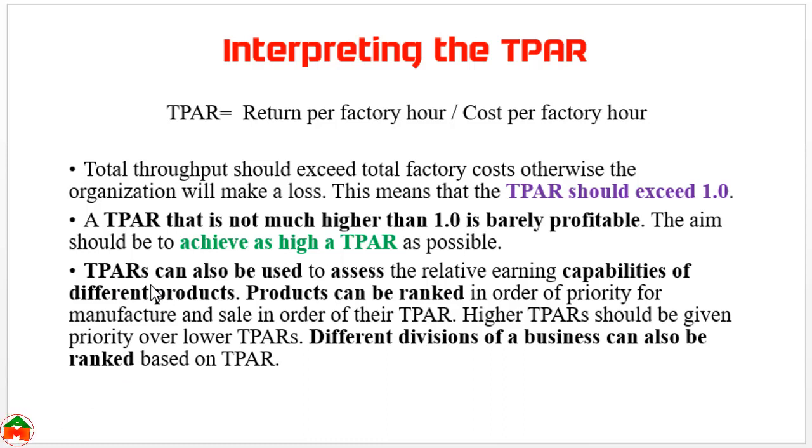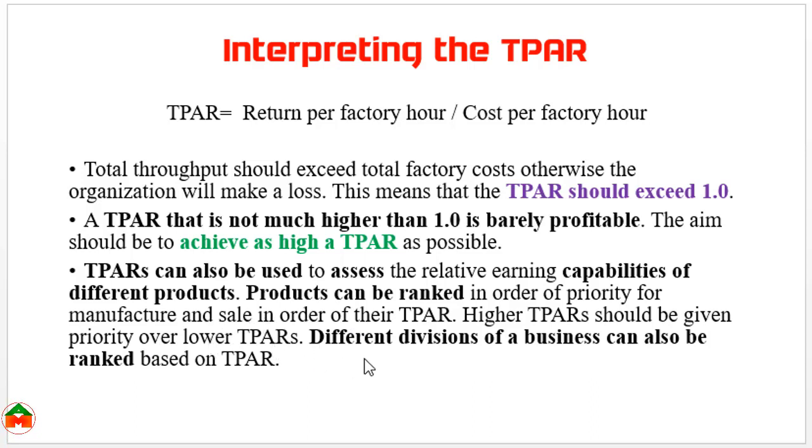The throughput accounting ratio can also be used to assess the relative earning capabilities of different products. Products can be ranked in order of priority for manufacture and sale according to their throughput accounting ratio. If a product has a higher ratio, it should get priority for production and sale.